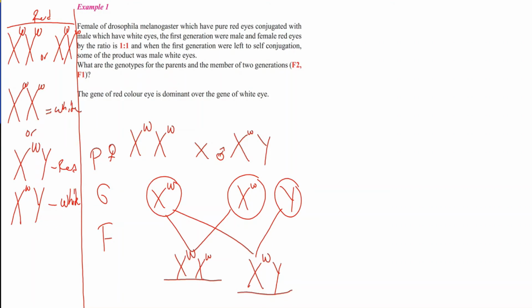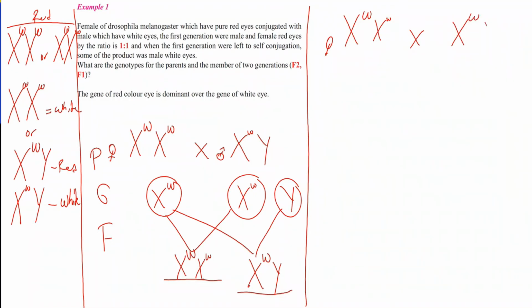When the first generation is left for self-mating, some of the products were white-eyed males. We leave them to mate: the hybrid red-eyed female mated with the red-eyed male. The parents produce gametes.